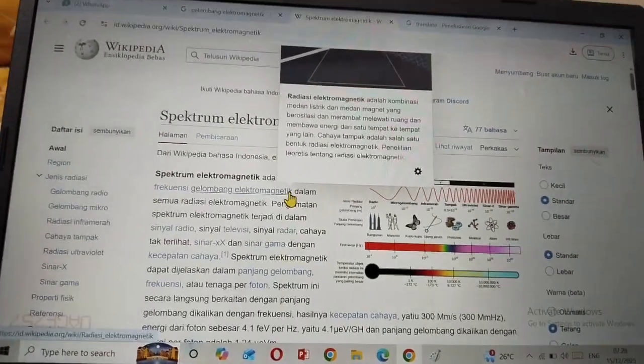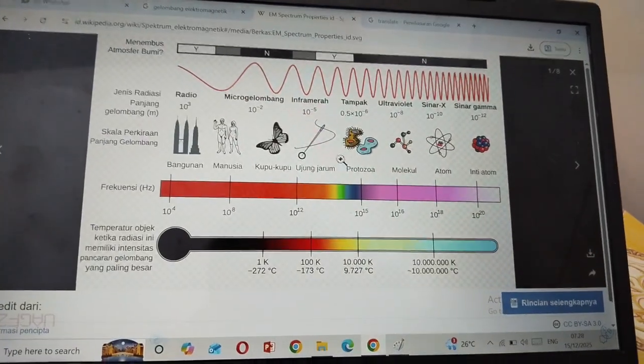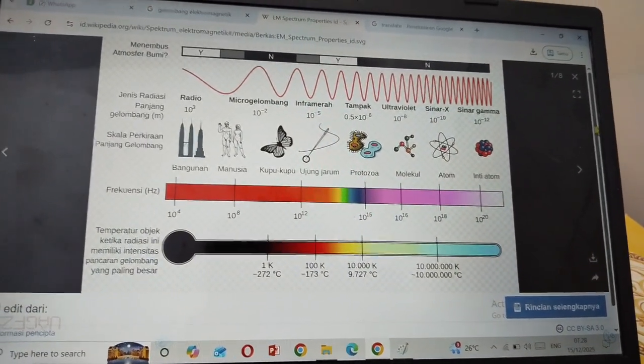Okay, I will explain it to you with the photoelectric effect mechanism. From Wikipedia, I have an electromagnetic spectrum.